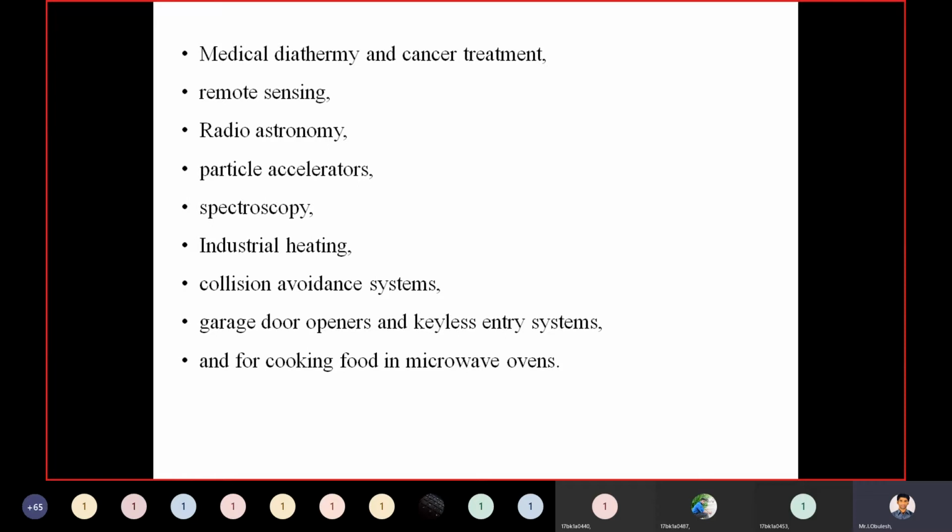So all these applications we already studied in the first class, right? Just you need to remember all these applications. Okay, just you need to read out all this, what we have and where we are using microwaves here. Just you need to remember.